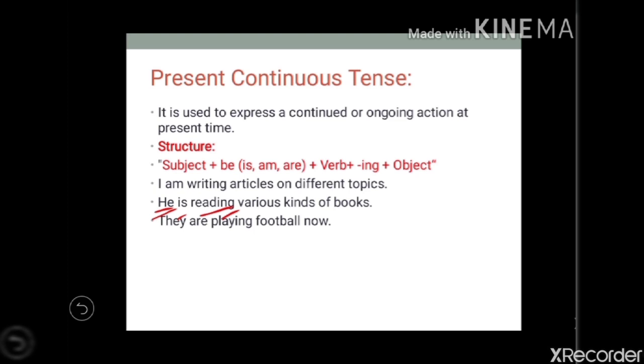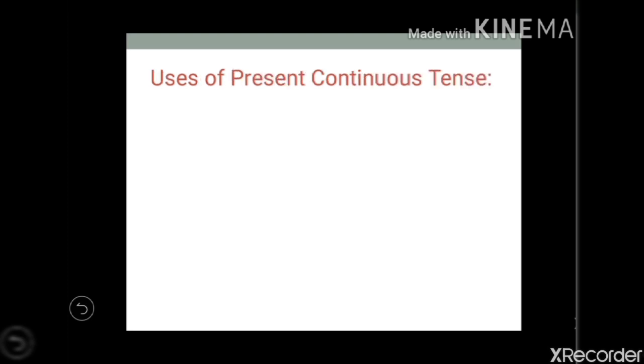Next, they are playing football now. They is the subject, are is the to be helping verb, then play plus ing, that is the verb ing form, and then the object. She is drinking coffee. So she is the subject, is is the auxiliary verb or to be helping verb, and then V4, that is verb plus ing form, and the object.